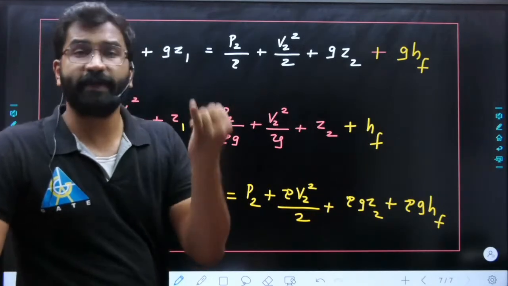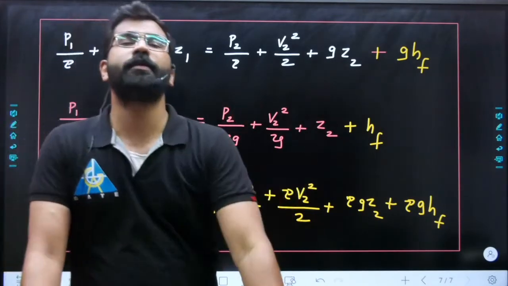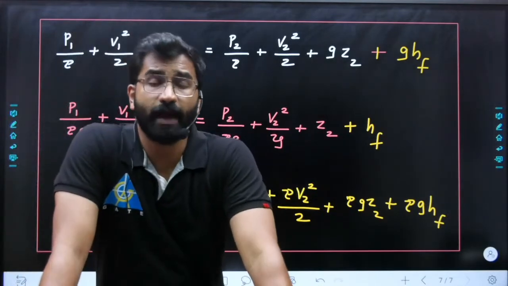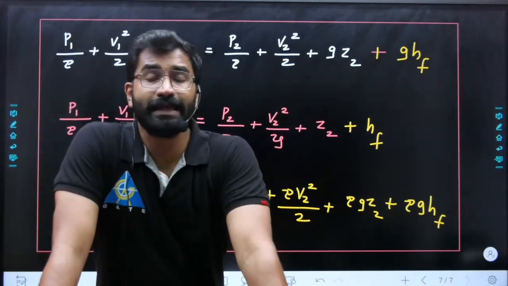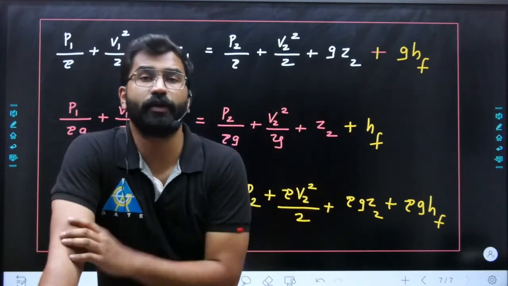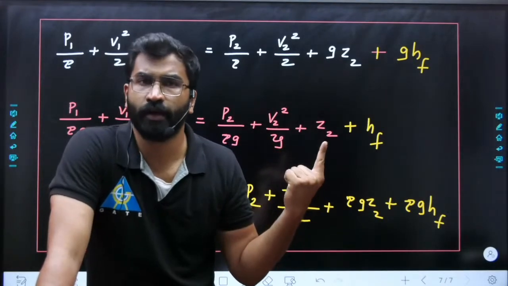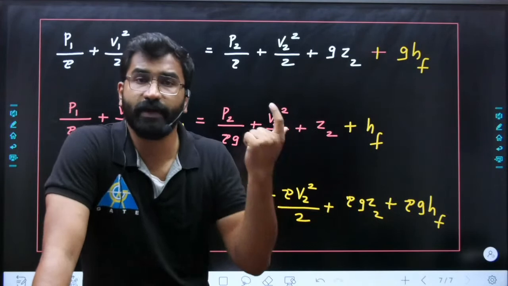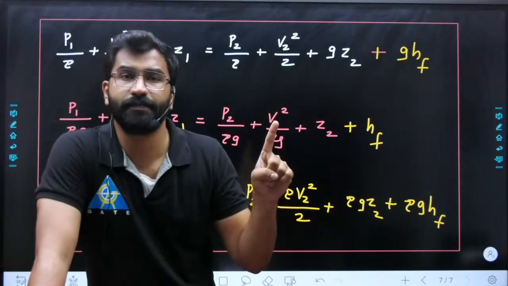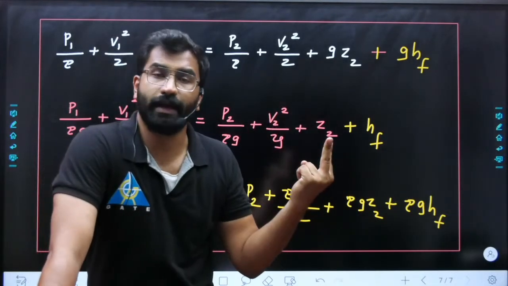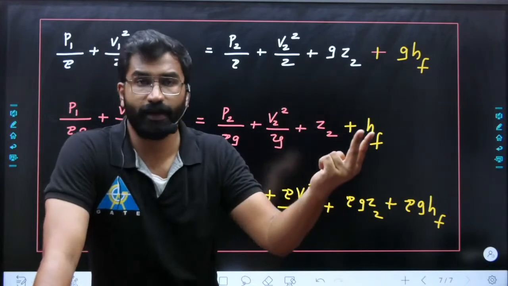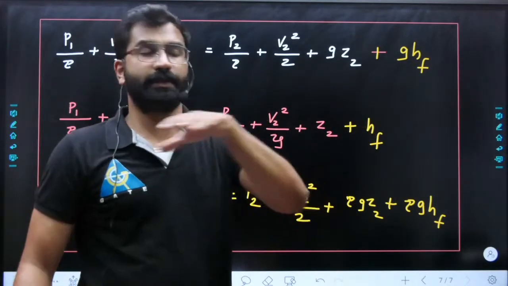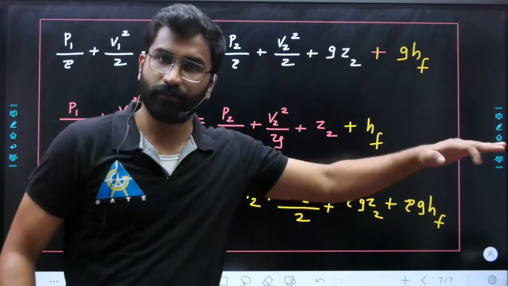Okay, so whenever you apply the Bernoulli equation, what do you need to remember? Whenever we use the Bernoulli equation, there are some rules. The first rule is, whenever we select points, one point will be selected based on the question, and the second point will be selected based on the given data. Whenever we select a reference line, select the bottommost line.